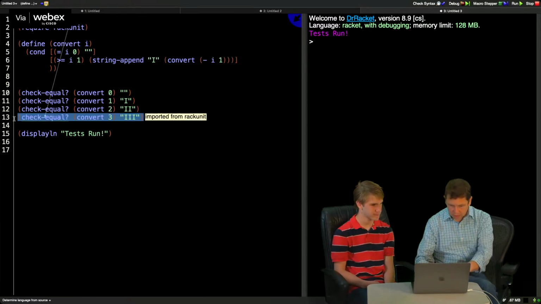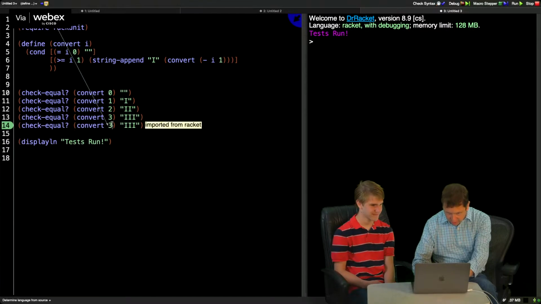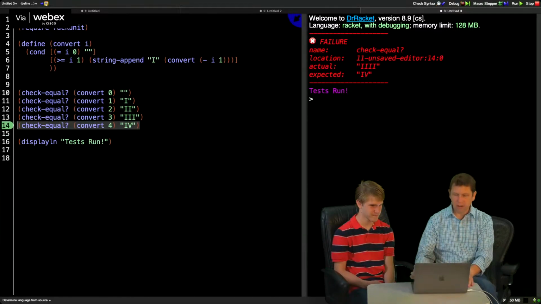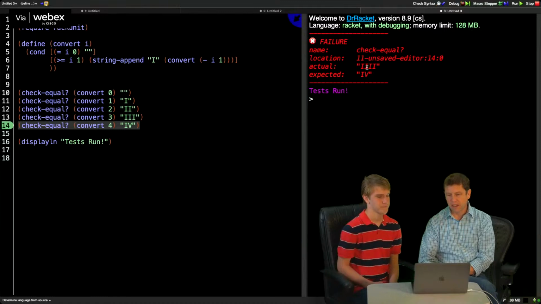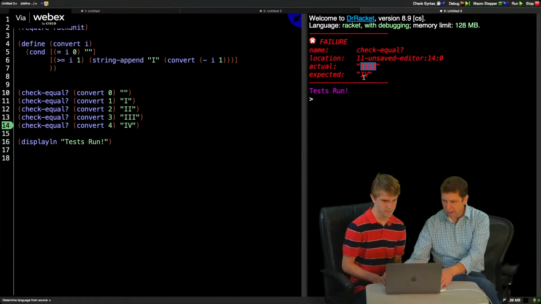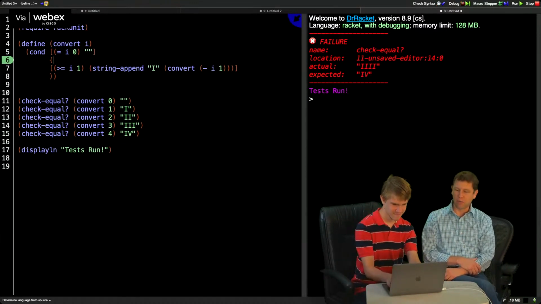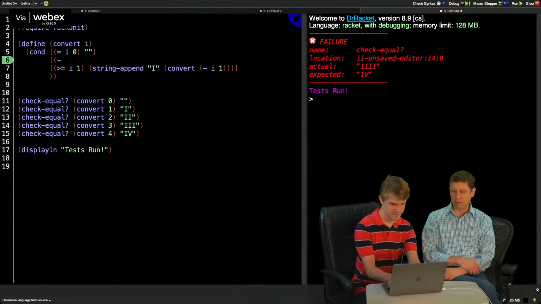So let's see, will this work for us? This is going to give us everything. So I just add a 4 here. And now, okay, got another failure because it's giving us I instead of IV. And Benjamin mentioned the other day that actually was used some places instead of 4, but we're going to go with the Roman numerals everybody probably learned in school.